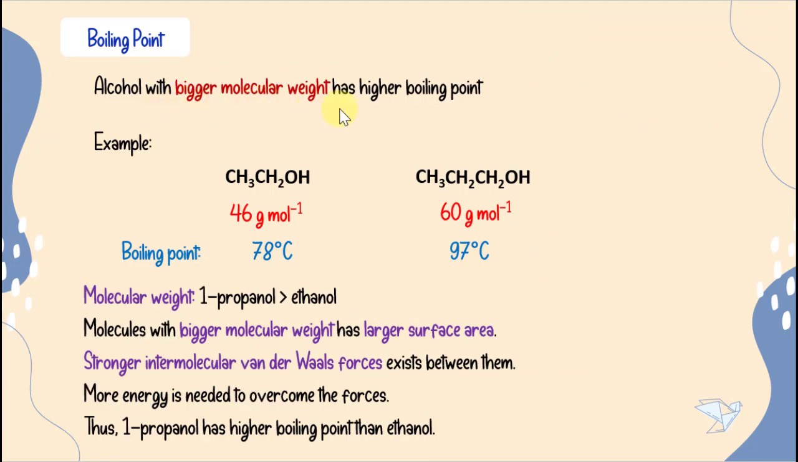Alcohol with bigger molecular weight has higher boiling point. For example, if we want to compare the boiling point of ethanol and 1-propanol, the molecular weight of 1-propanol is bigger than that of ethanol. So we can see here the boiling point of 1-propanol is much higher than ethanol. Why does this happen? Because molecules with bigger molecular weight have a larger surface area and stronger intermolecular van der Waals forces between them, so more energy is needed to overcome the forces. That's why 1-propanol has a much higher boiling point than ethanol.